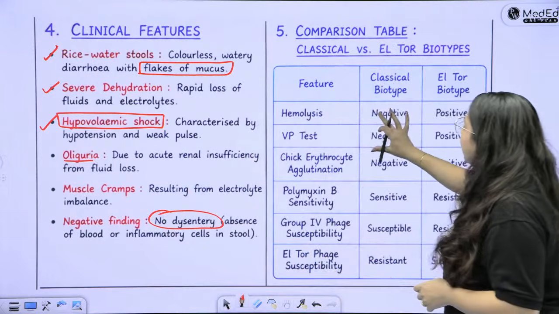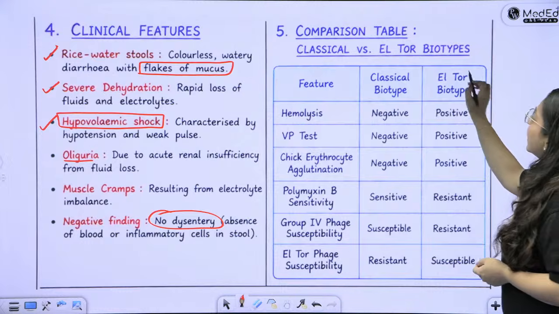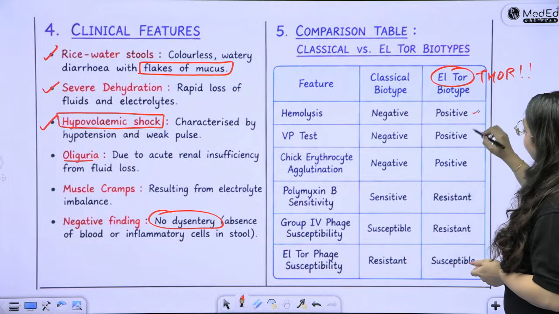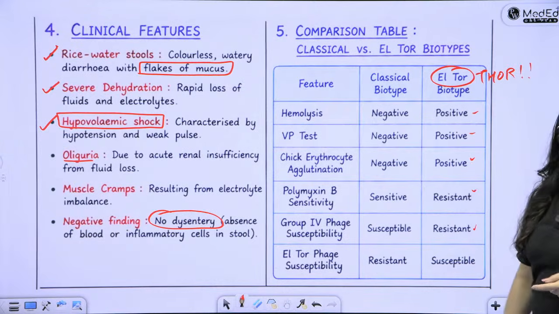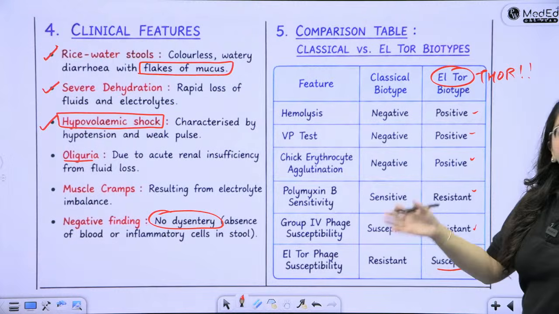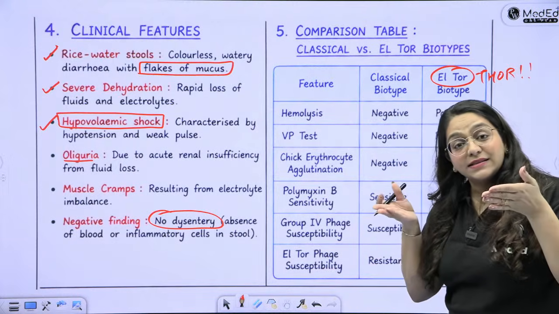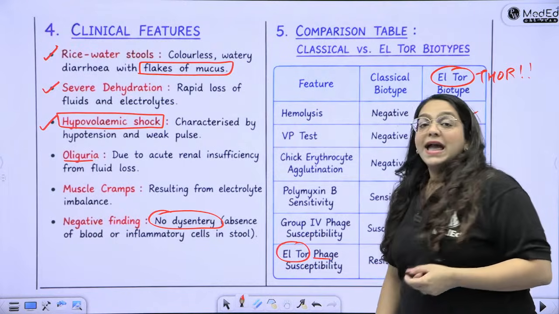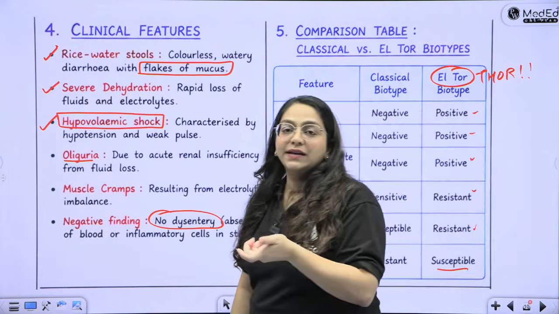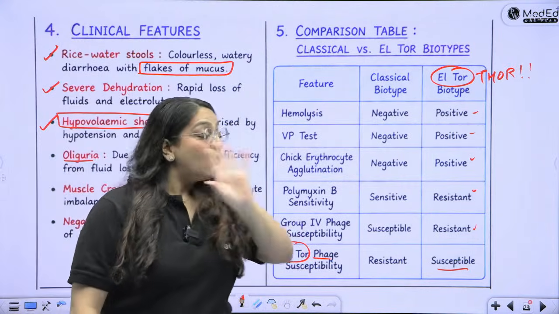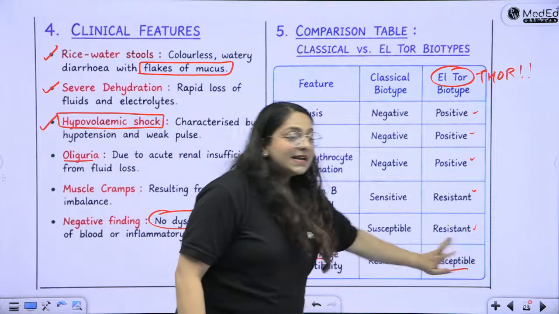So when you do a comparison of classical and El Tor, like I had said, remember El Tor as Thor. Everything is going to be positive and resistant except one thing which it is susceptible to. What is it susceptible to? The phage which has its name as El Tor. Okay, it is the El Tor phage. Phage eats bacteria. The name of the phage is El Tor, so it is going to eat up the El Tor. So the only thing it is susceptible to is the El Tor phage.